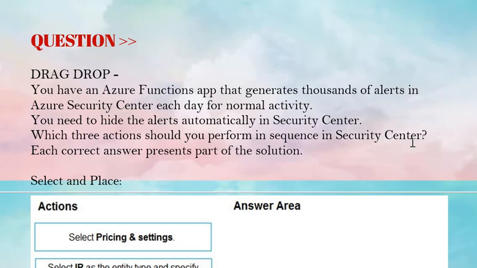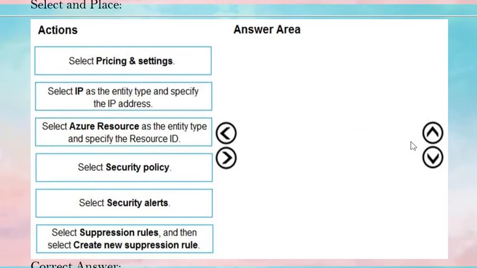The next question is drag drop. You have an Azure Function app that generates thousands of alerts in Azure Security Center each day for normal activity. You need to hide the alerts automatically in Security Center. Which three actions should you perform in sequence in Security Center? Each correct answer presents part of the solution. Select and place. Please have a look at the answers.